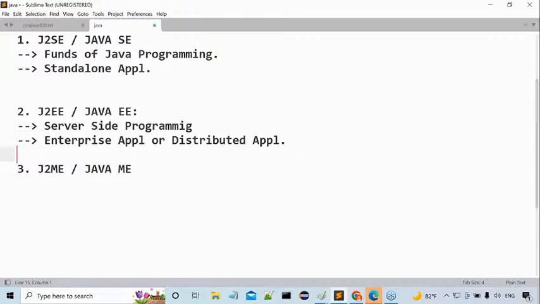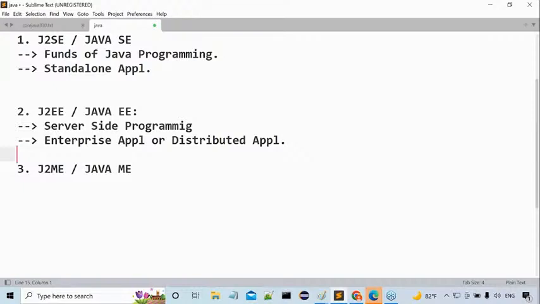Please once again, for my sake, tell me what is standalone application? If you design and execute any application without using client server architecture or without distributing application logic over multiple machines, then it is standalone application. Hold here. Listen carefully. If we design and execute any application on the basis of client server architecture by distributing application logic over multiple machines, then that application is called as distributed application or enterprise application.